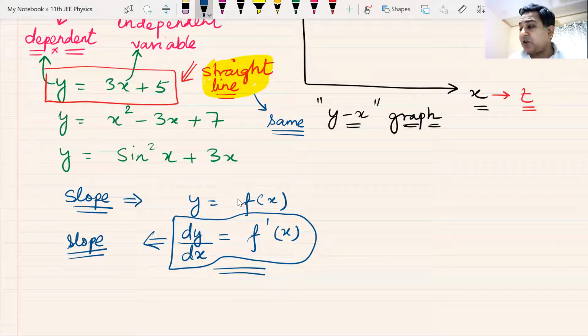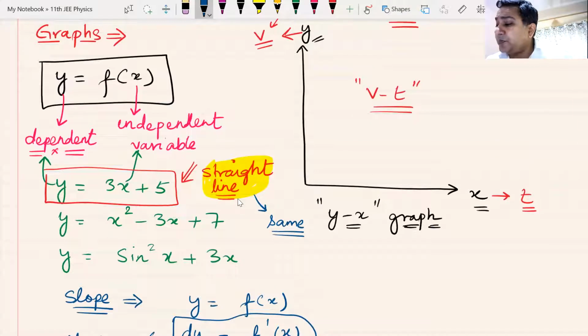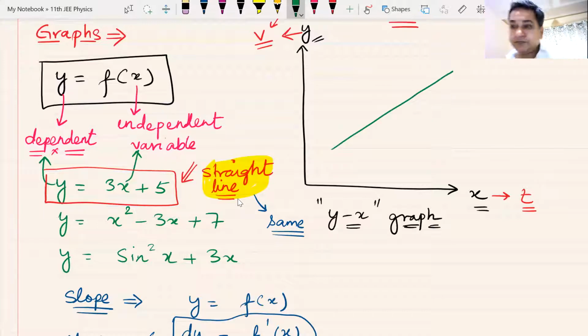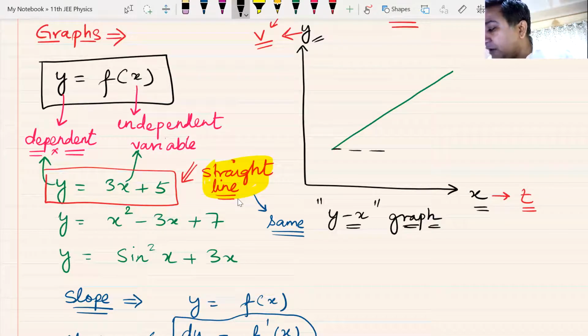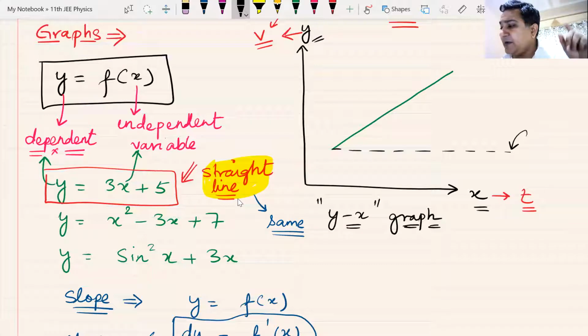We also discussed what this slope is. Let me just cancel this out, the VT graph, so that I can use this space. So if I have a straight line like this, for those who don't remember, what is slope actually? How is the slope calculated? This is my x-axis, which I've drawn as the black line. Every straight line on every graph will make an angle with the x-axis.